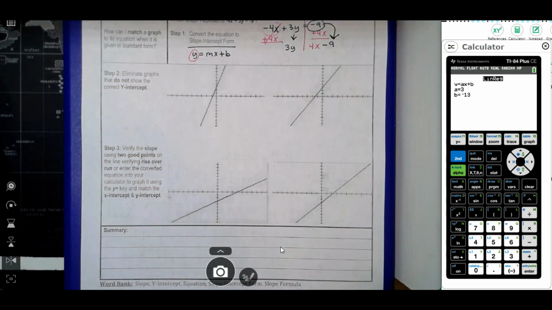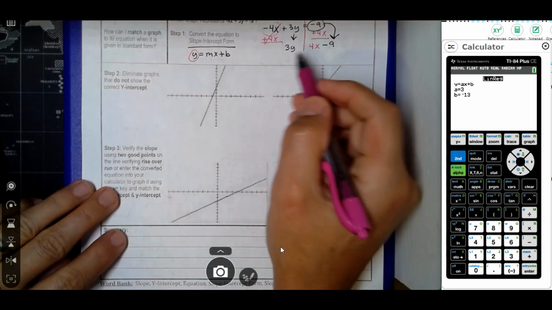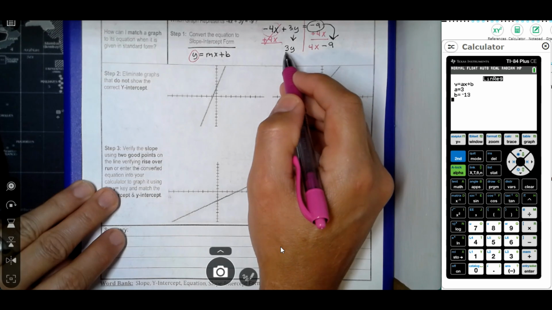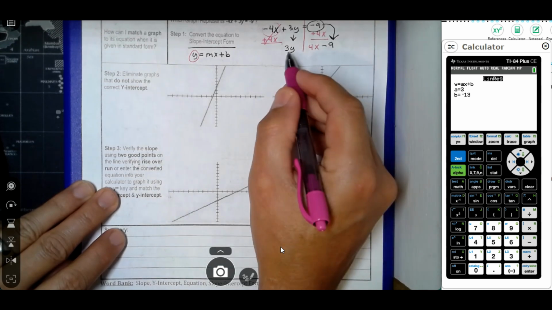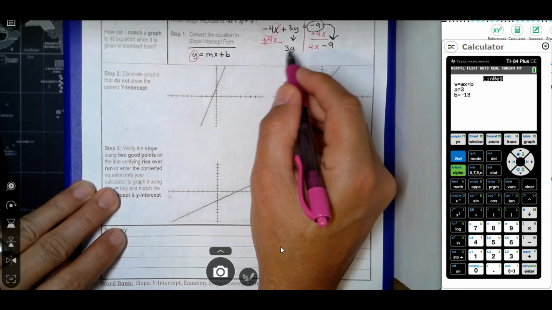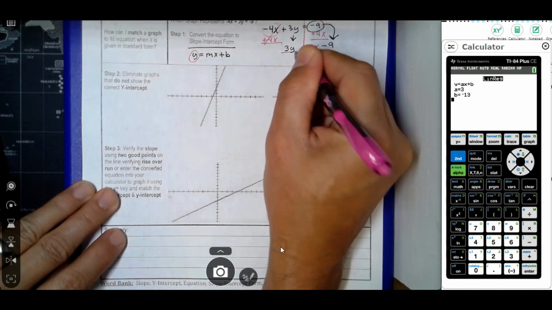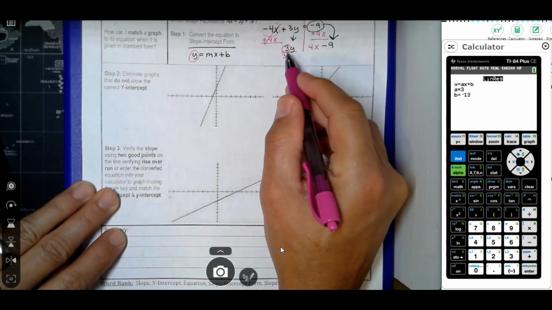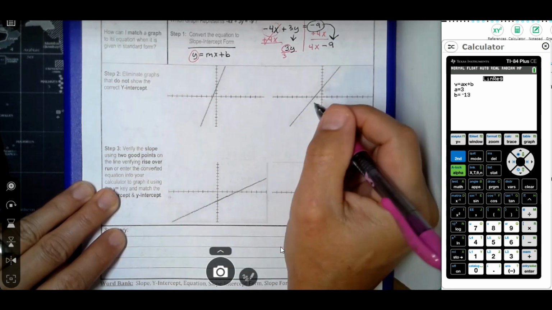Now we're almost done. The next thing I got to do is I want to get 3 away from the y. So I don't want to move the whole term over. I just want to move the 3 over. And anytime you have a number in front of a variable, it means it's being multiplied. So the opposite of multiplying is dividing. So I know that I have to divide by whatever number is in front of my variable to isolate that variable and get it by itself.